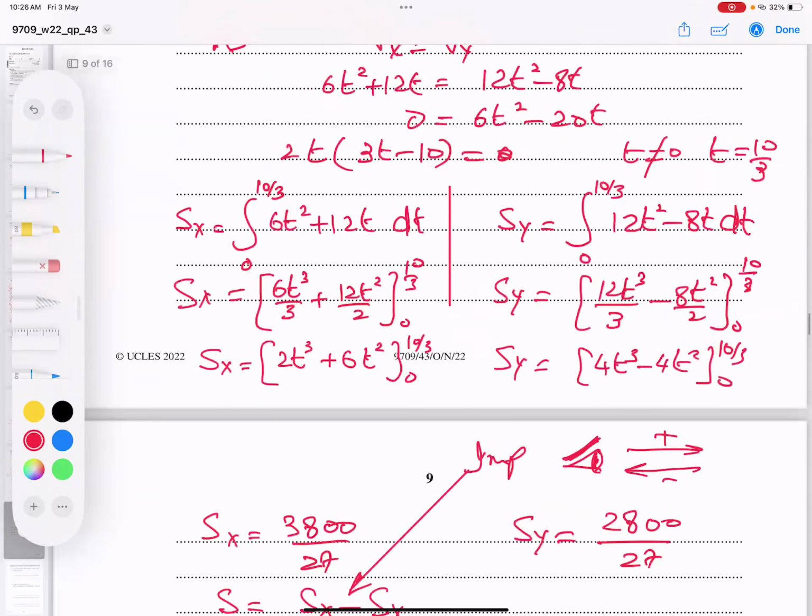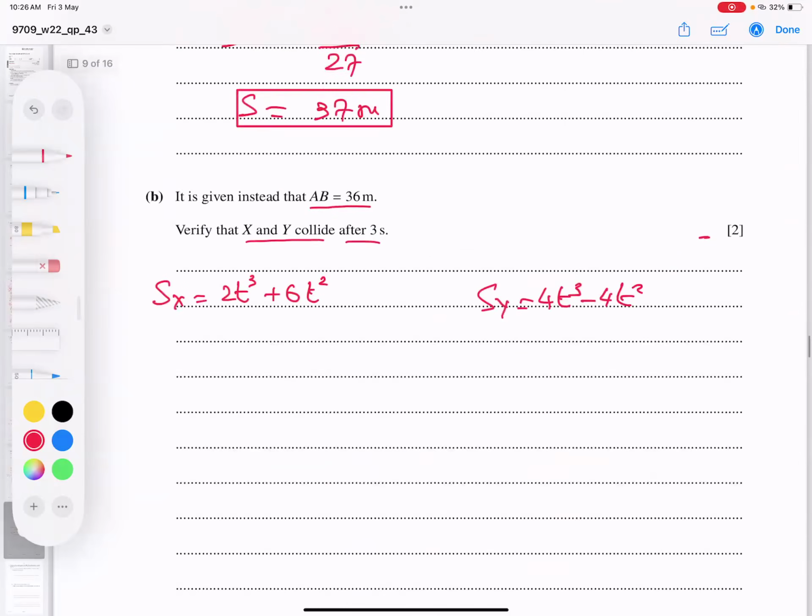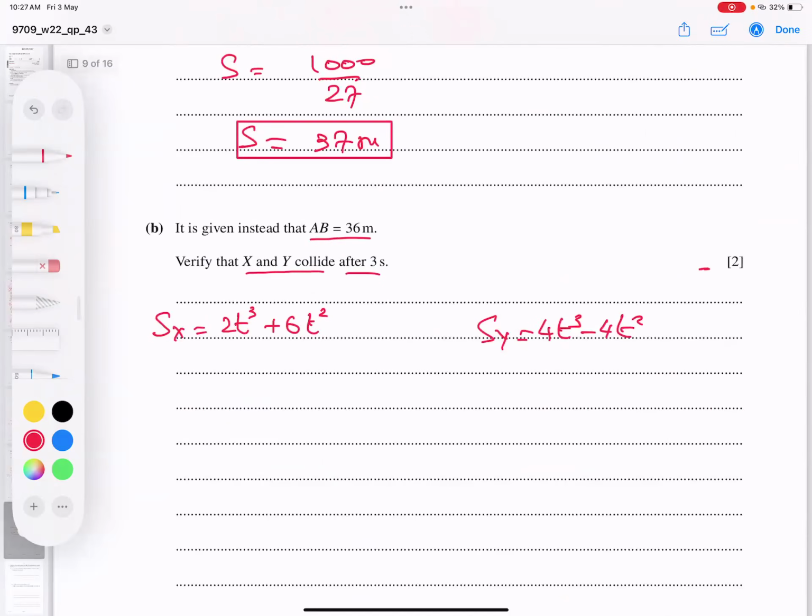Because I integrate, yes, I got SX. Now, one choice is what? As I said before, SX minus SY must be 36. So let's try to solve it. But this will create some issue because cubic power is not in our syllabus to solve. Okay. And the second method is what, students?